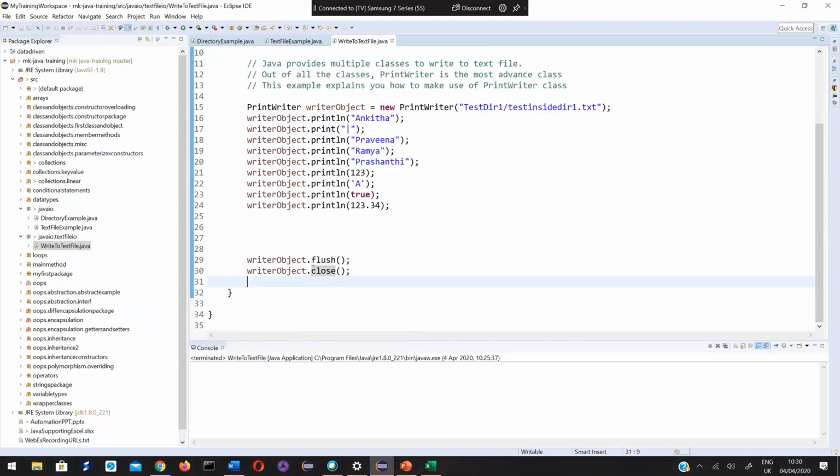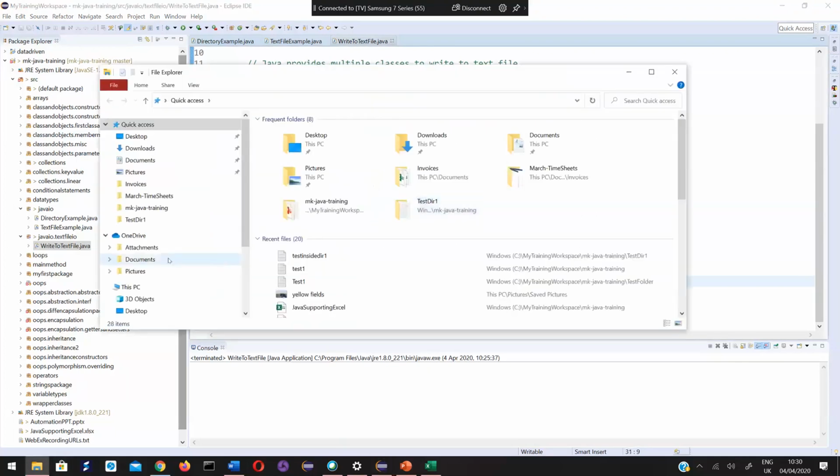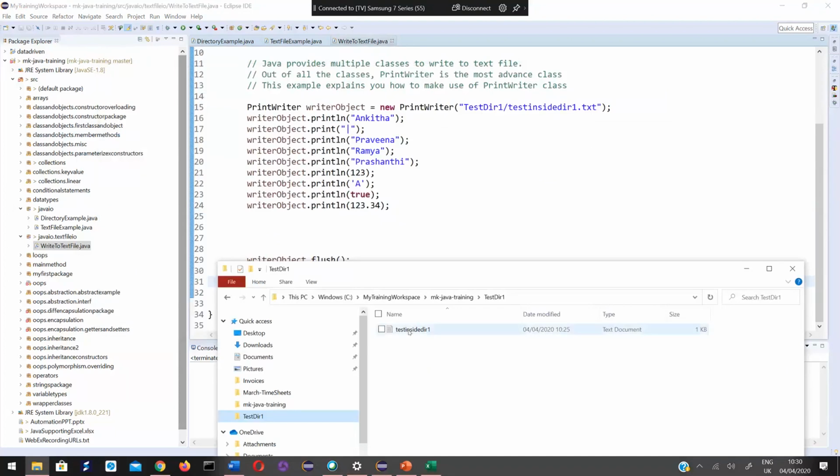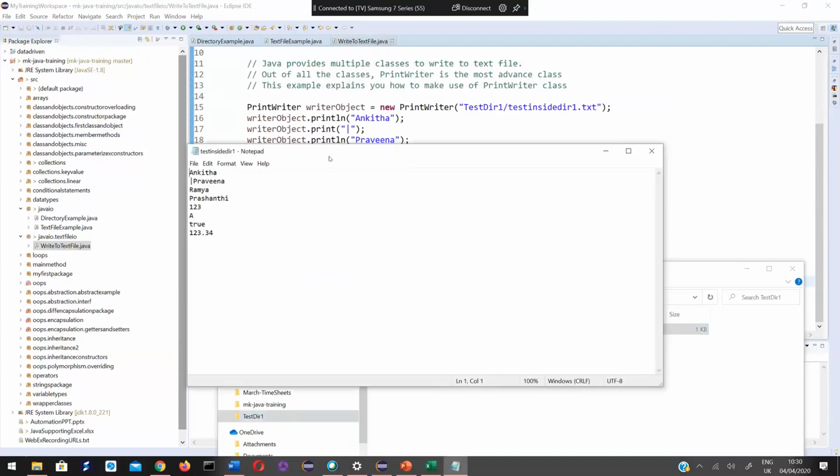Once that is done, the object should always be closed, that means the connection to that file. It's as if a pipe to this file gets opened. You can imagine this file is there, right? From this computer program, the Java program, a pipe is opened to this file.